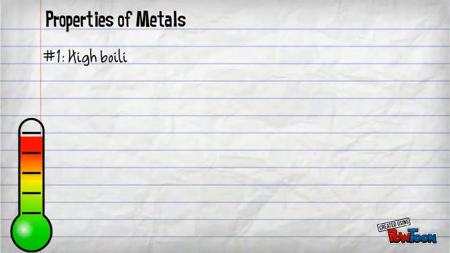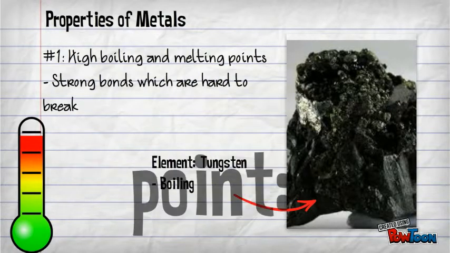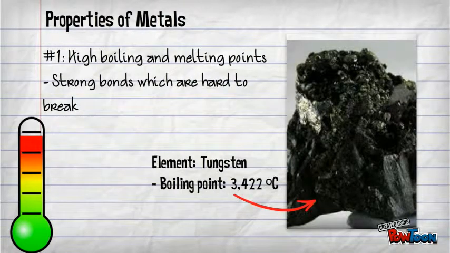Moving on to properties of metals. They have a high boiling and melting point. This is because the bond between metals is very strong. For the metal to melt or boil, the temperature must be able to weaken or break the bond. An example of a metal with a high boiling point is tungsten at 3,422 degrees.